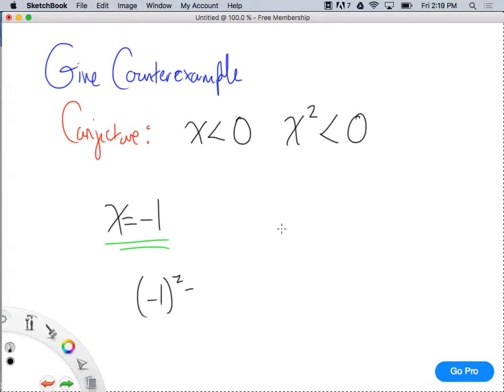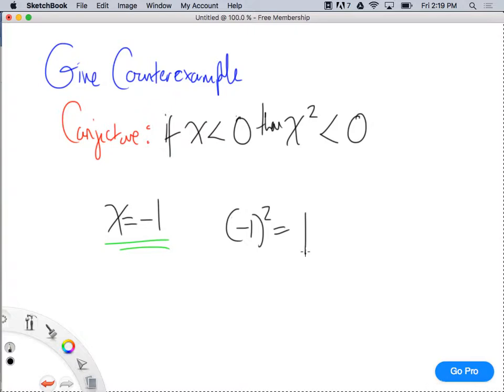No, but okay, this is what we're not understanding. The counterexample is x equals -1. Why? Because my conjecture says that if x is less than 0, then x squared is less than 0. You understand? Well, my counterexample is x equals -1. Is x equal -1 less than 0? Yeah. So that's a valid hypothesis. But if I do x squared, that's -1 squared, which equals 1. And is 1 less than 0? No. So this shows that for some x's that are less than 0, x squared isn't less than 0.